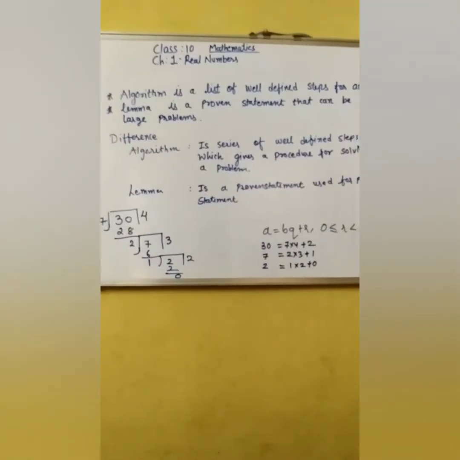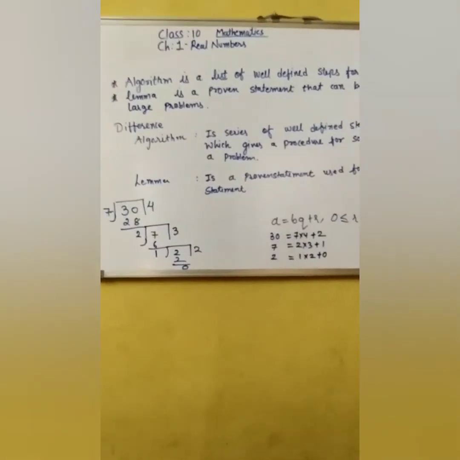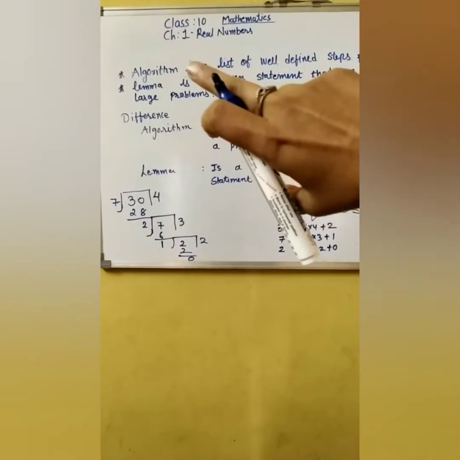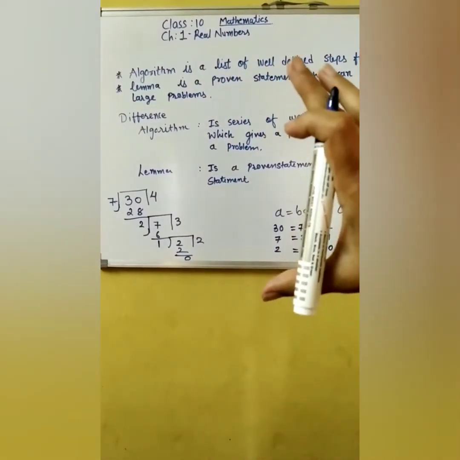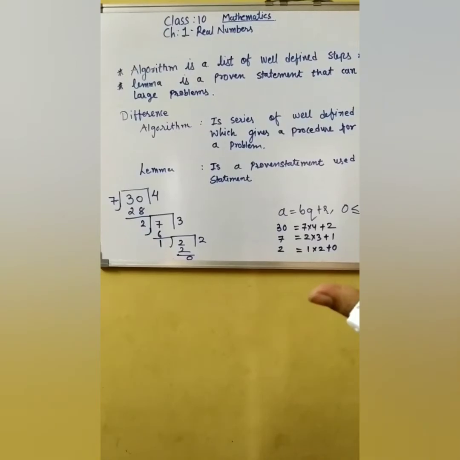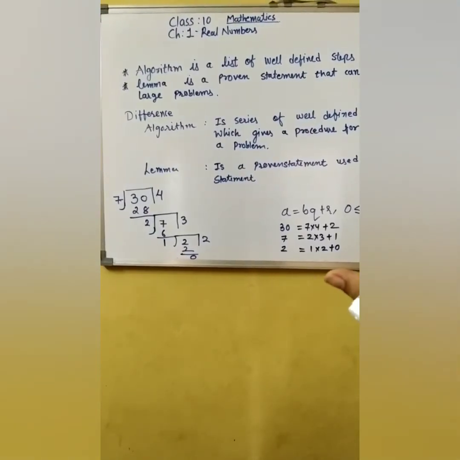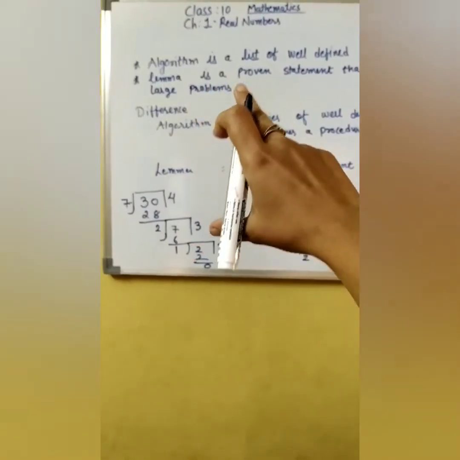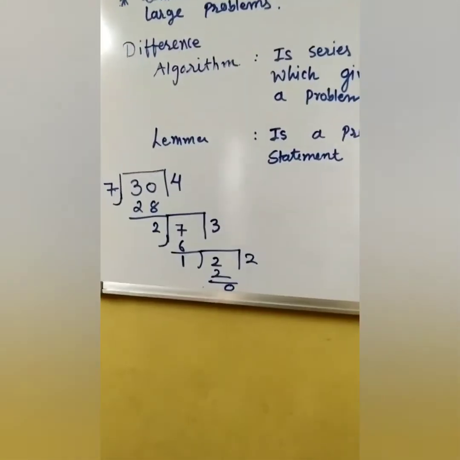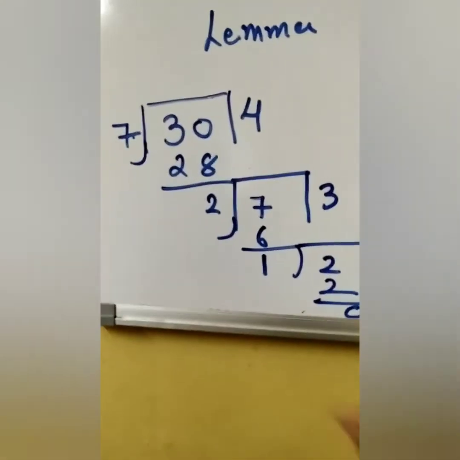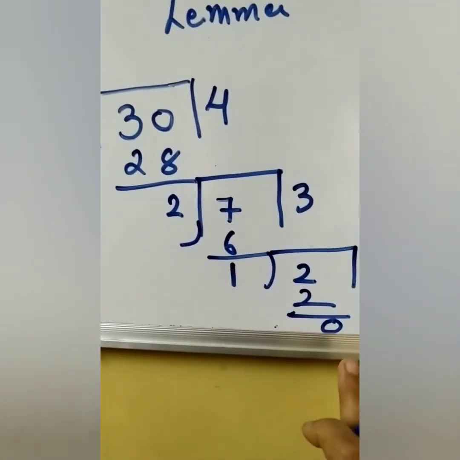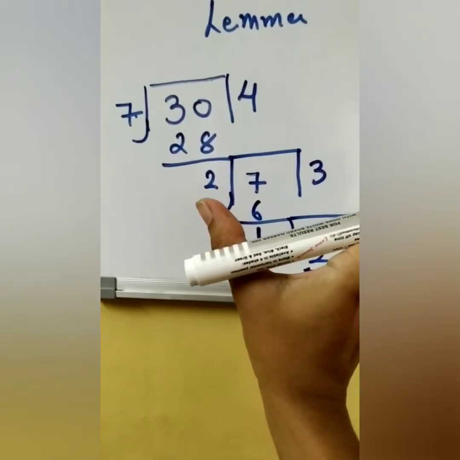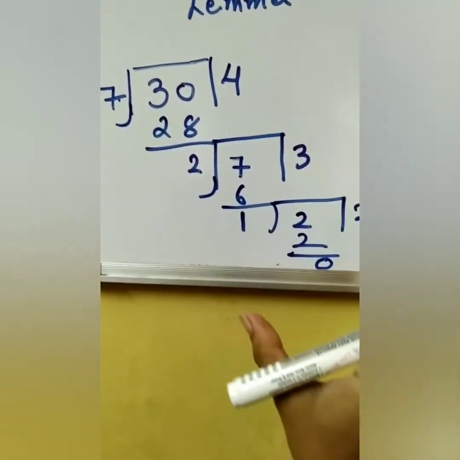The simple thing I would like to tell you is that we can find HCF by using this Euclid's algorithm. Earlier, in fifth standard, we were using a different method to find HCF, but here we found another method. If you want to find the HCF, you have to do the same process.